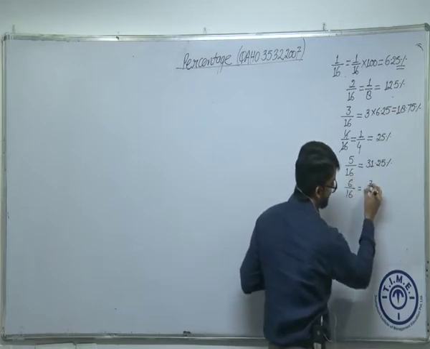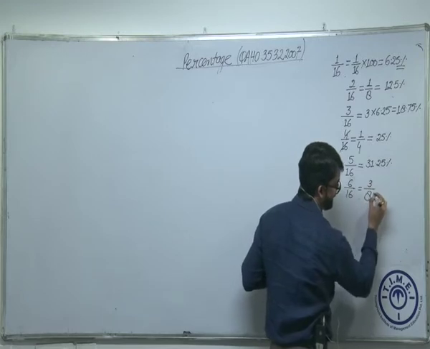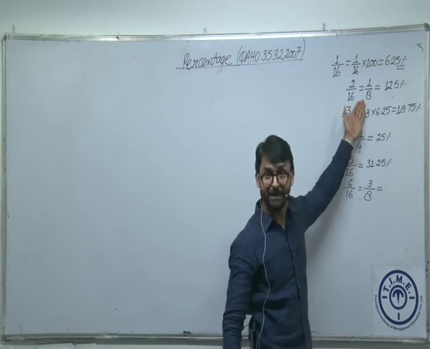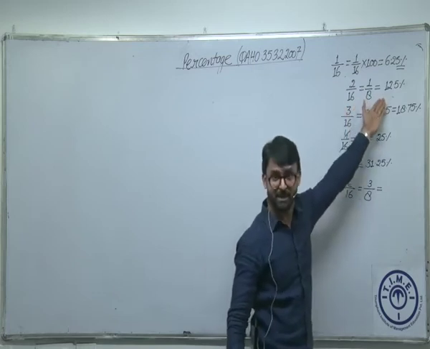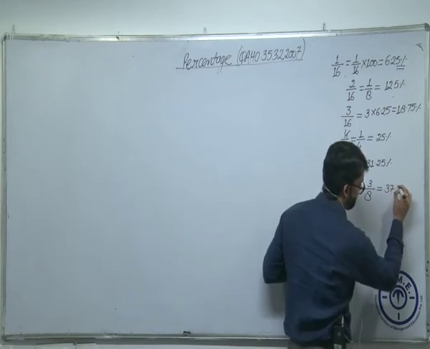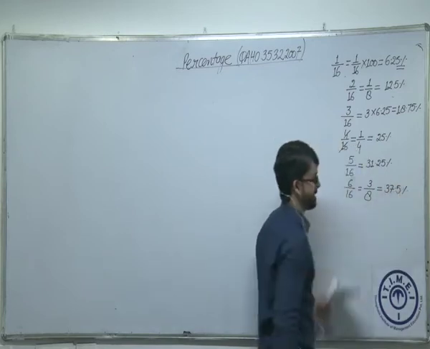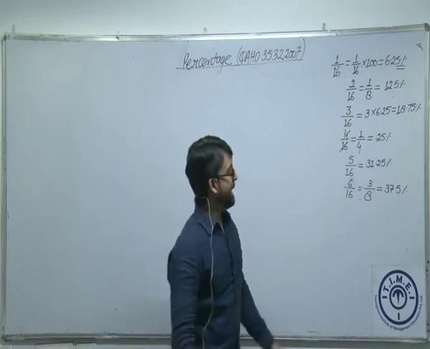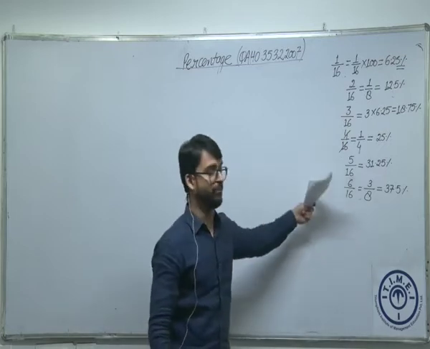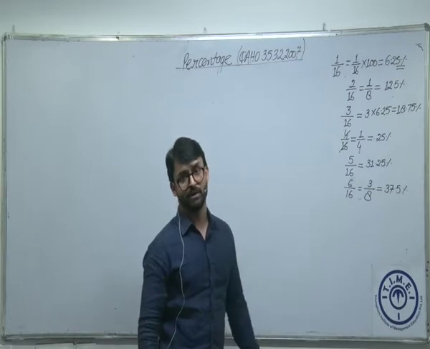What is 6 by 16? Again, I can say this is 3 by 8. Now, what is 3 by 8? I know 1 by 8. 1 by 8 is 12.5%. So, what is 3 by 8? 3 by 8 is 37.5%. Am I right? I can write a couple more fractions, but we can easily understand what exactly we have to do, how we are going to calculate.